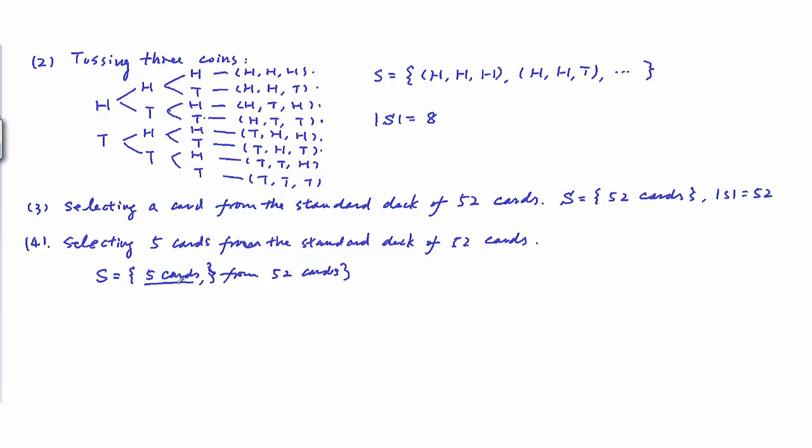When we select 5 cards, if we want to find the cardinality, how many ways are there to select 5 cards? To think about that, when we select 5 cards, we don't really care about the order of how the 5 cards are taken. So therefore, the order is not observed. This is 52 cards taken 5 at a time, and the order is not observed. So this is a combination problem. So it will be the combination of 52 taking 5 at a time. You may use a calculator to find out what exactly it is. This number is very, very large.